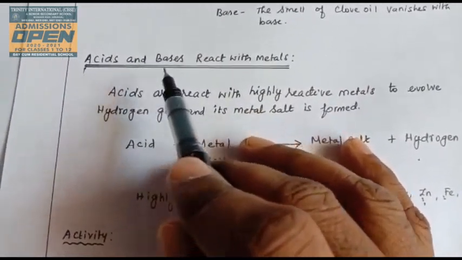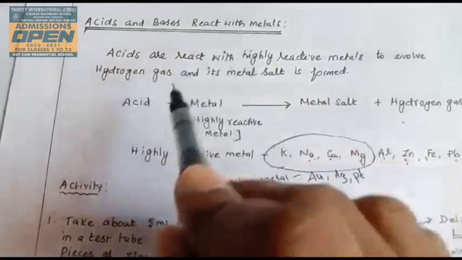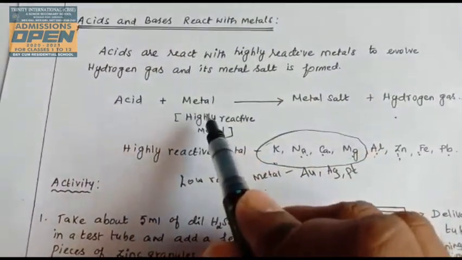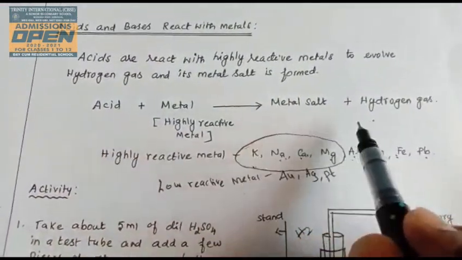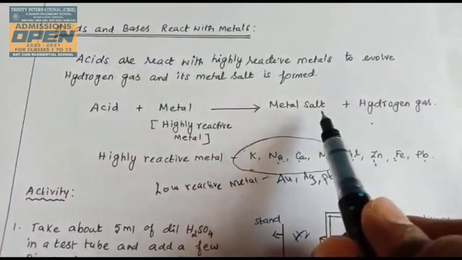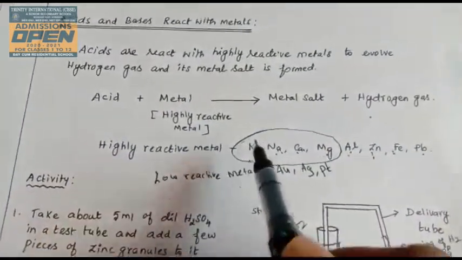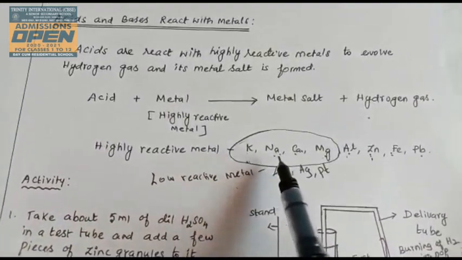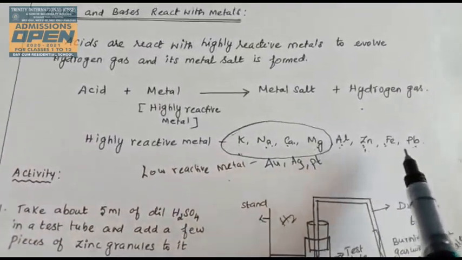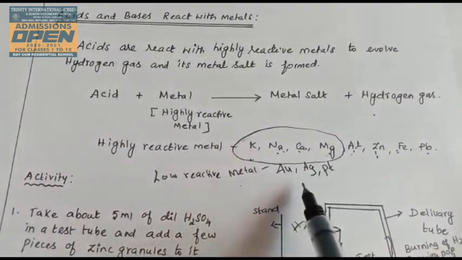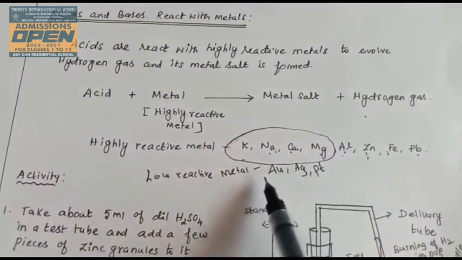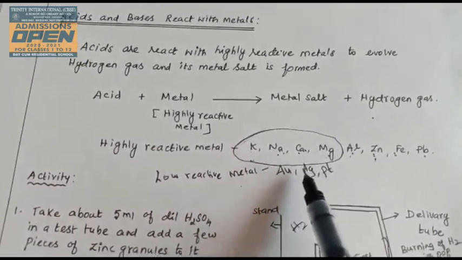In the last class, you saw that when an acid reacts with a metal, hydrogen gas is evolved and a metal salt is formed. Particularly, highly reactive metals react with acids: sodium, potassium, calcium, magnesium, aluminum, zinc, iron, lead. Low reactive metals like gold, silver, and platinum do not react because they have very low reactivity.